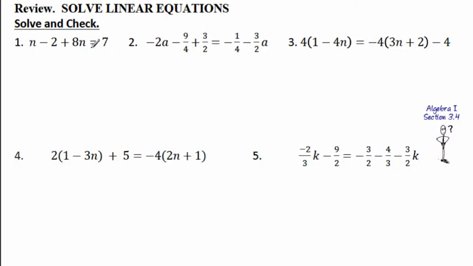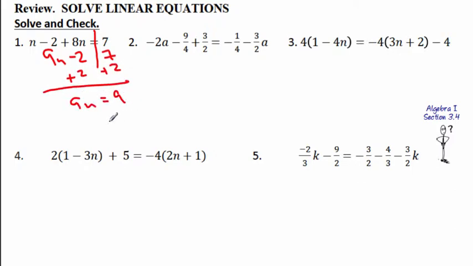The first one, if you notice, what do we have here? n minus 2 plus 8n equals 7. I'm going to combine like terms first. What we taught you in algebra is always draw a line down the equal sign. We're getting to the point where you don't necessarily have to do that, but it's a good idea. We're going to have 1n plus 8n, that's 9n. We have the minus 2 equals 7. So then we're at this point. This is a two-step equation. We're going to add 2 to each side. We get 9n equals 9. And from there, I can get n equals 1. So that's easy enough. Please make sure you put a little circle or box around your answer so that we know what's going on. All right, second one.